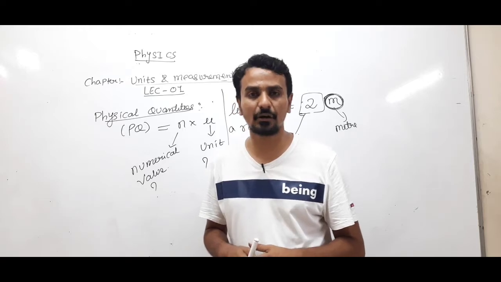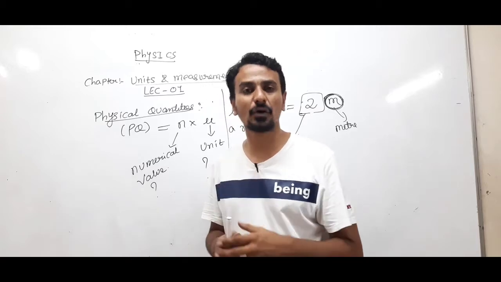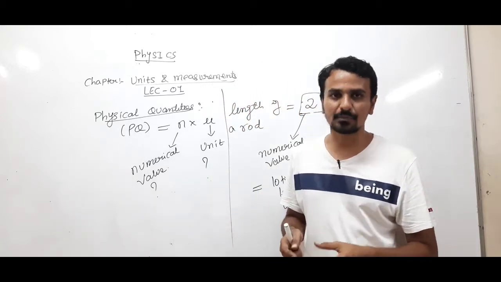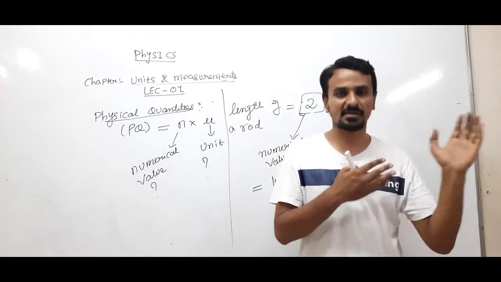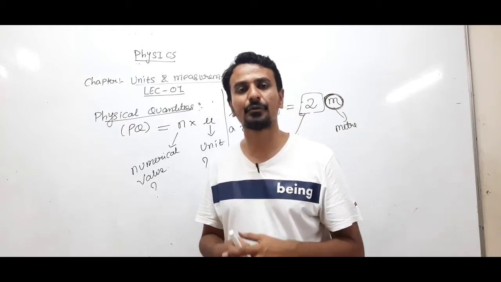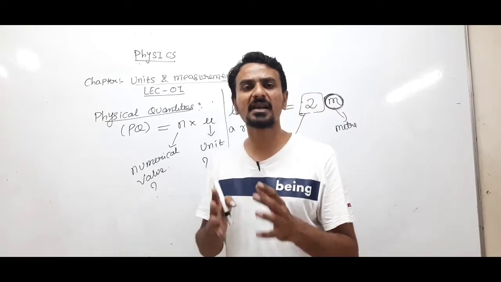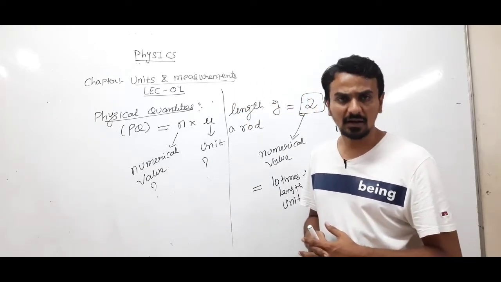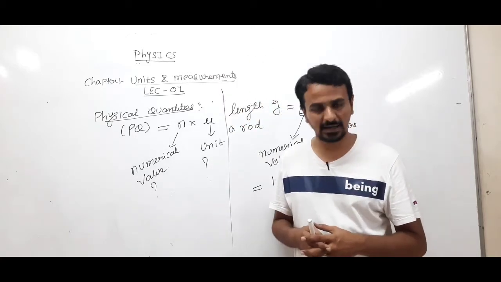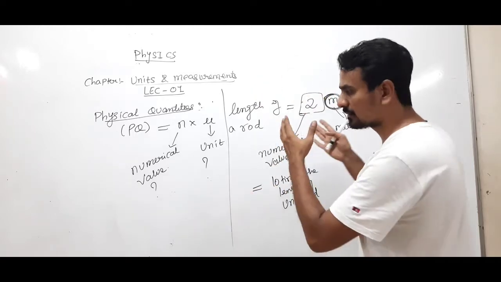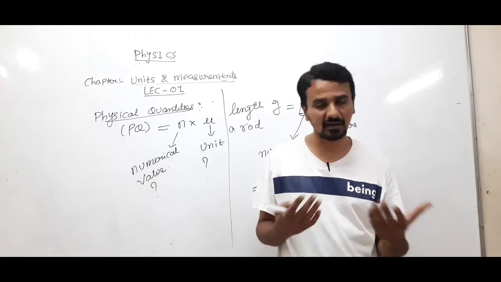Units are the standard measurement of a physical quantity, which will not change. In the lower classes the unit of mass was kilogram, today also we take the unit of mass as kilogram, and in future also the unit of mass will be kilogram only. So units are the standard measurements of physical quantities. We are no one to determine or produce a unit. Of course, we'll go through the systems of units: what is CGS, what is MKS, what is MKSA, what are SI units.